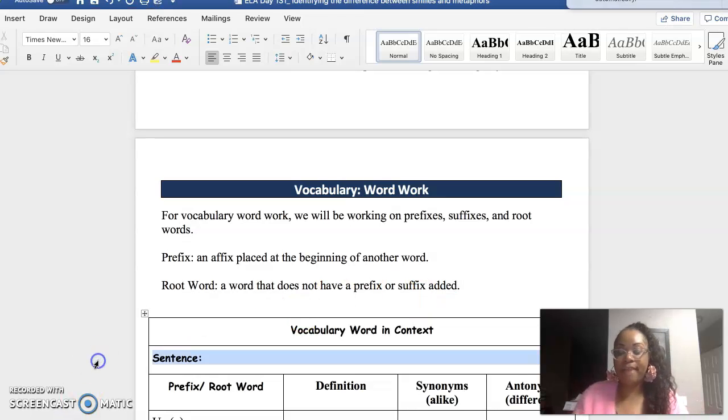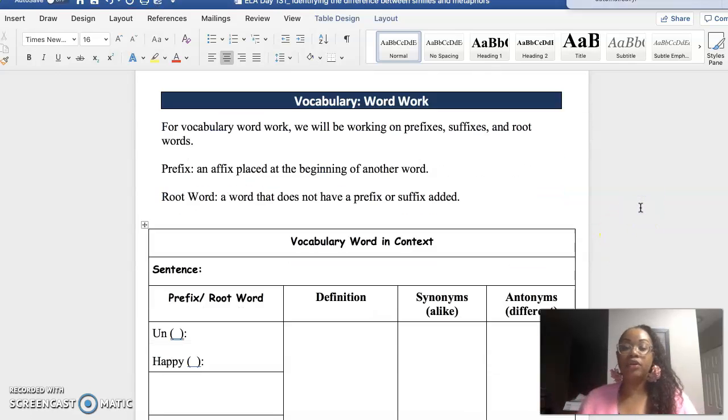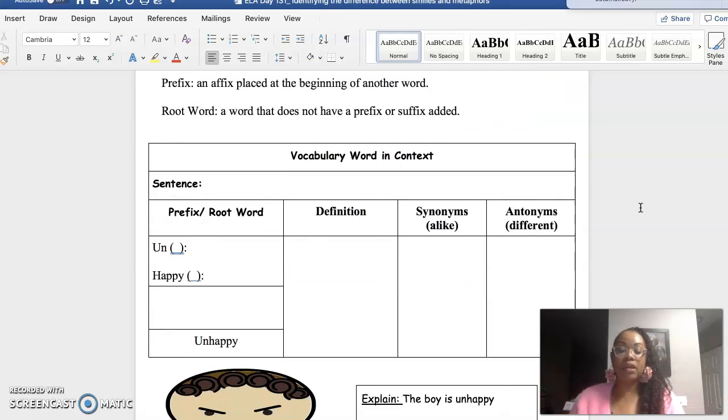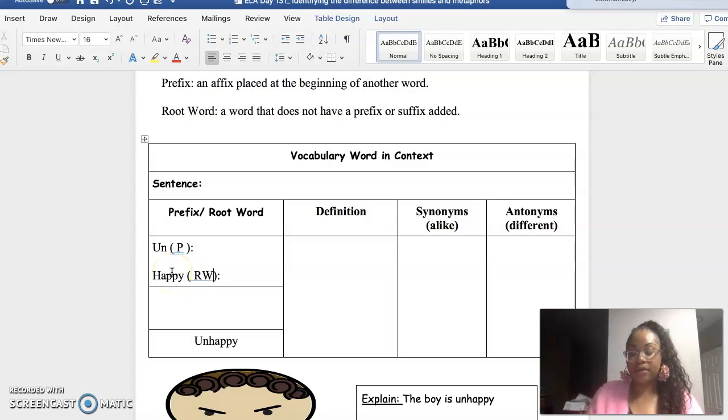All right. Now, let's think about yesterday our word was preheat. Today, we're working on a new prefix. The prefix that we're working on today is un. Repeat after me, un. Okay, good. So, un is, of course, our prefix. And then happy is our root word. Okay?